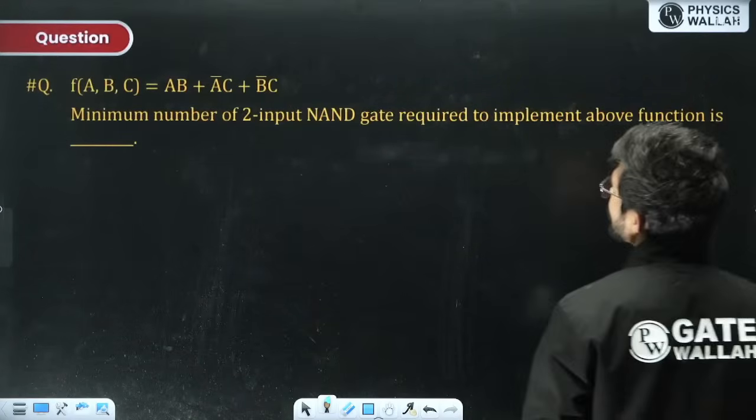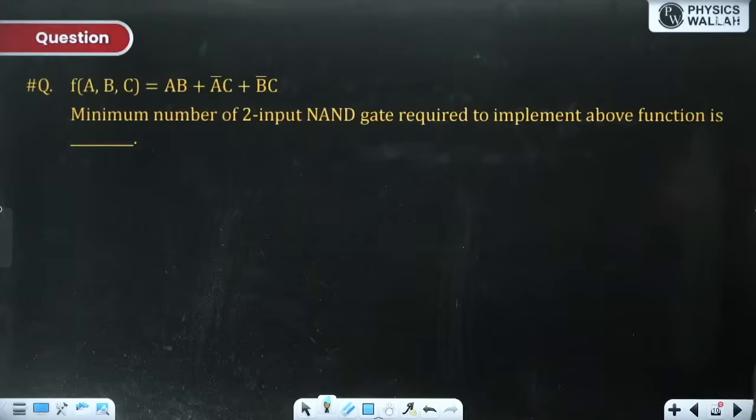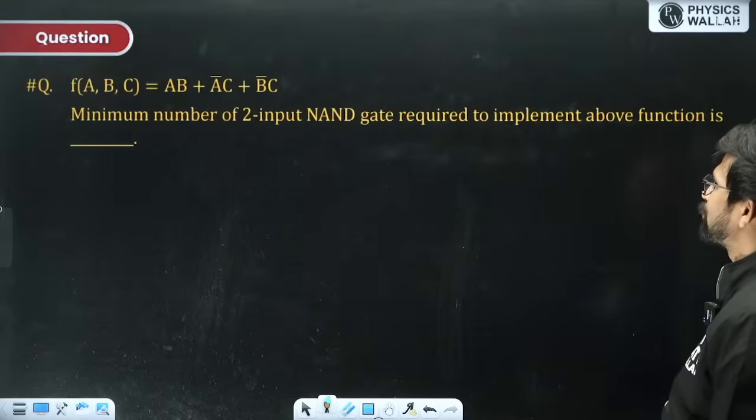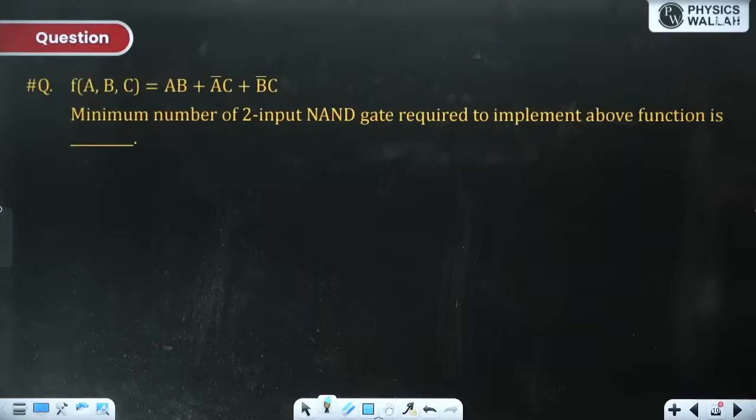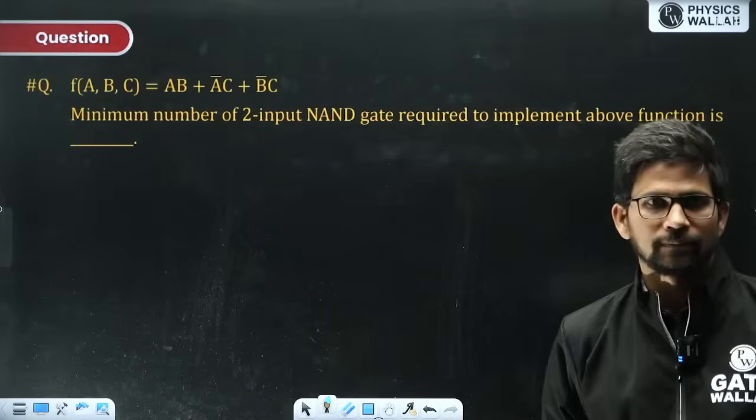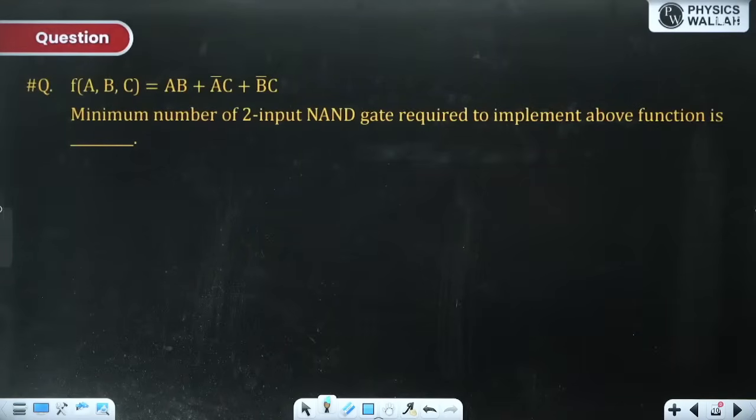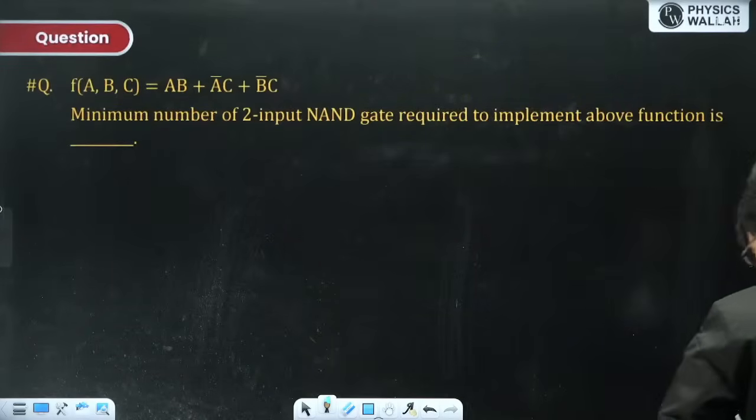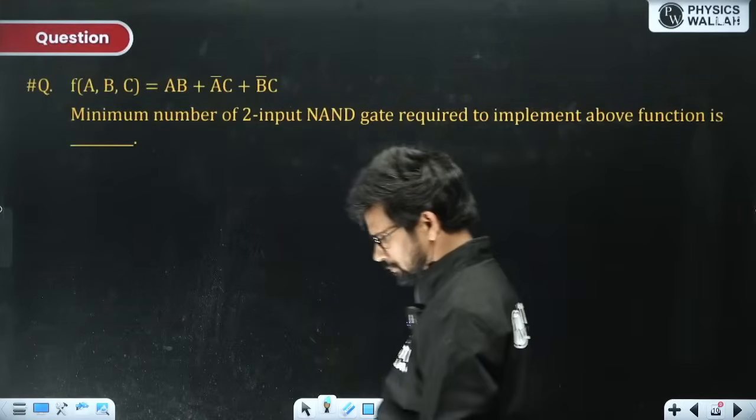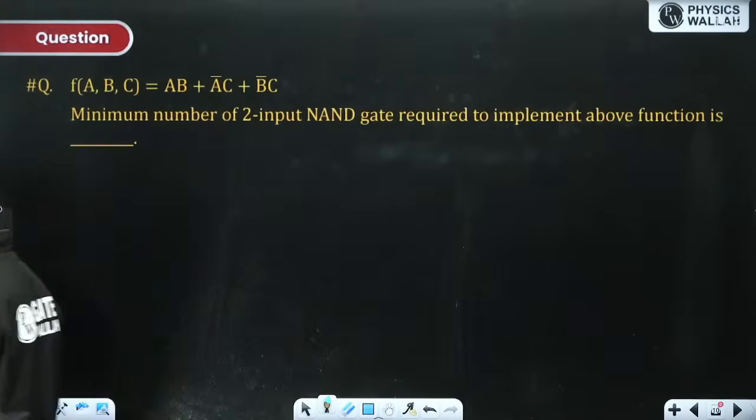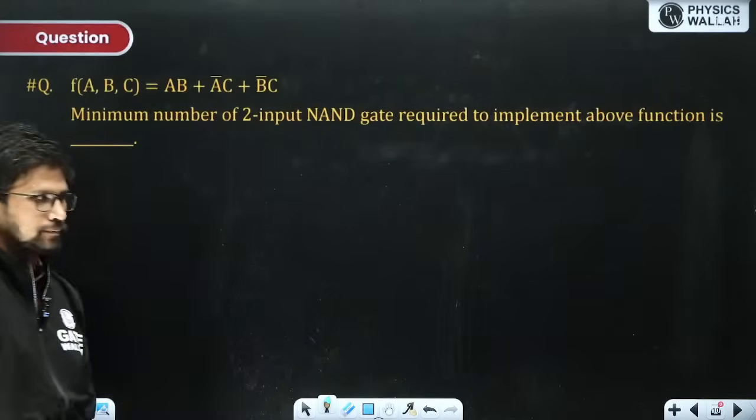F of ABC is AB plus A bar C plus B bar C. The minimum number of 2-input NAND gates required to implement the above function is? Try to solve this question.